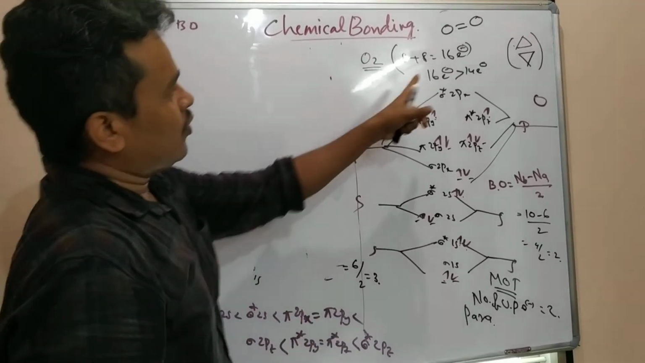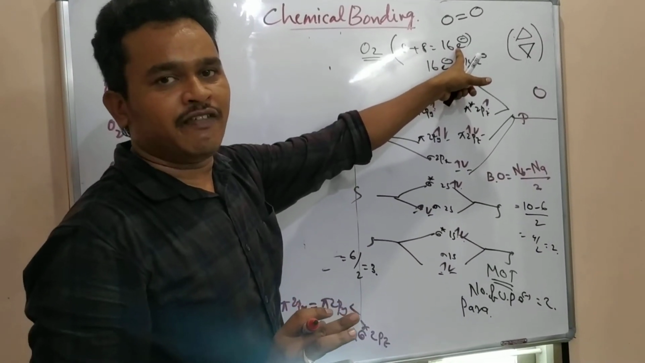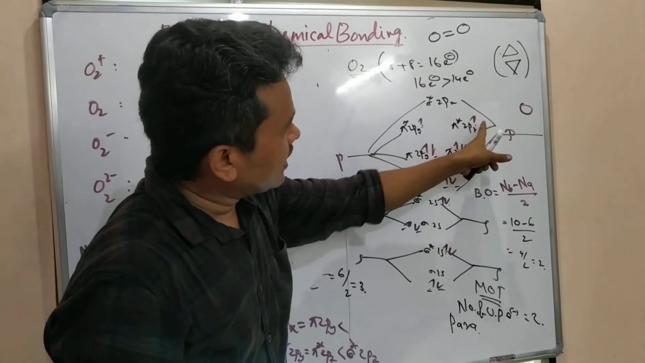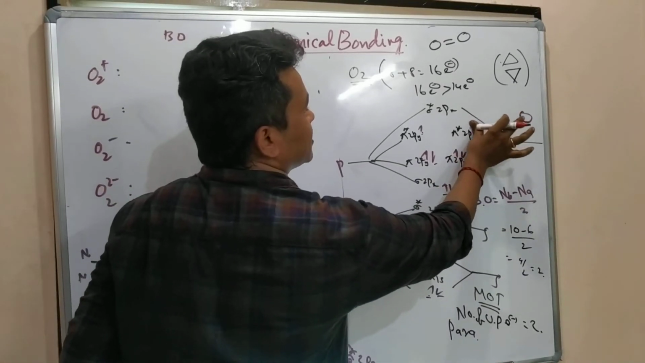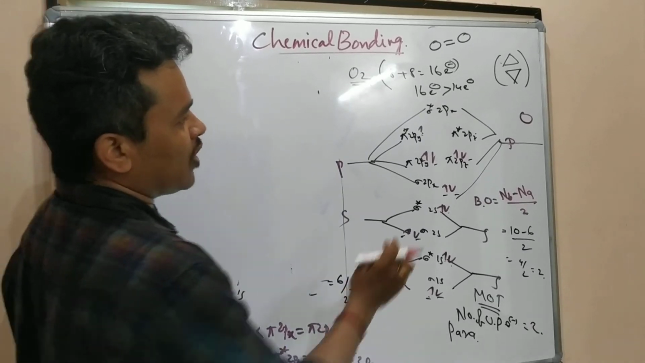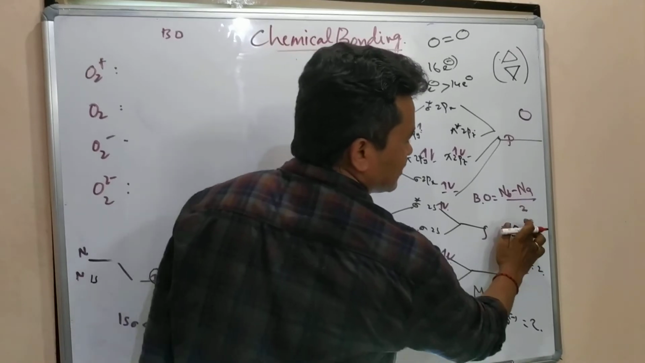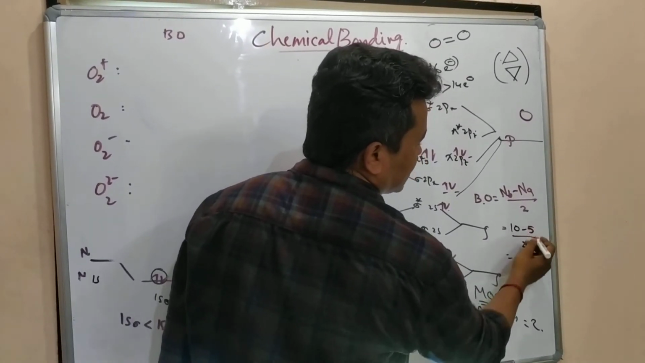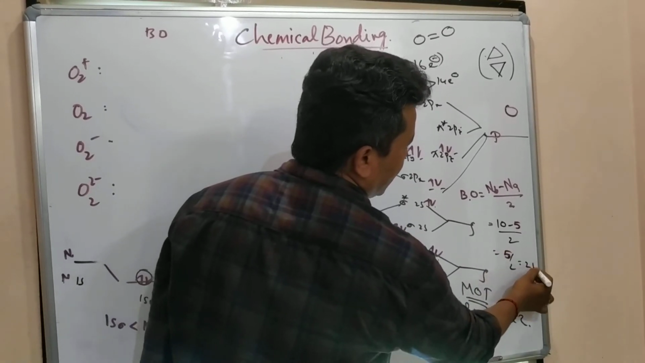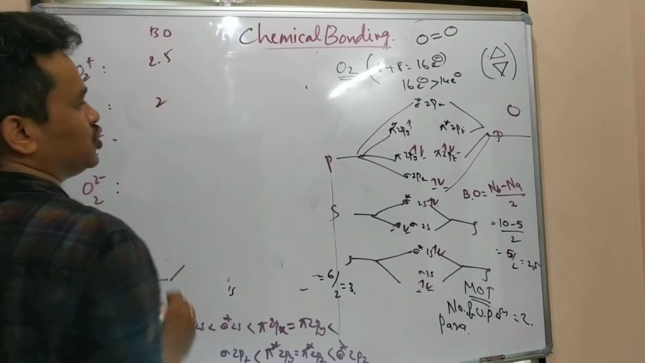O2 plus means losing of one electron. That means 15 electrons. Where is the electron lost? Here. This electron is going to be removed from the normal oxygen. So one of the anti-bonding electrons is going to reduce. Here this 6 will become 5. 10 minus 5 is 5, 5 by 2 is 2.5. The bond order is 2.5. Oxygen bond order is 2.